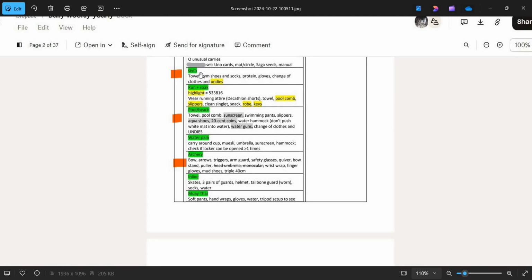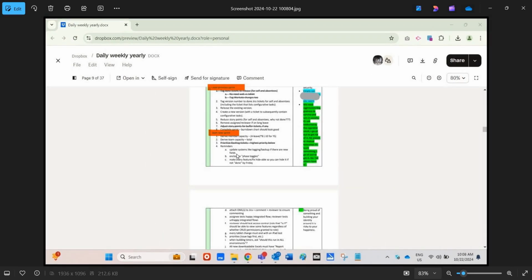Every activity that I do, I also have a list. So for example, gymming or going to the pool or the beach or archery, right? I do not need to think what to bring every time, because everything is documented. So this is also an example of a personal system, like a checklist to bring stuff.